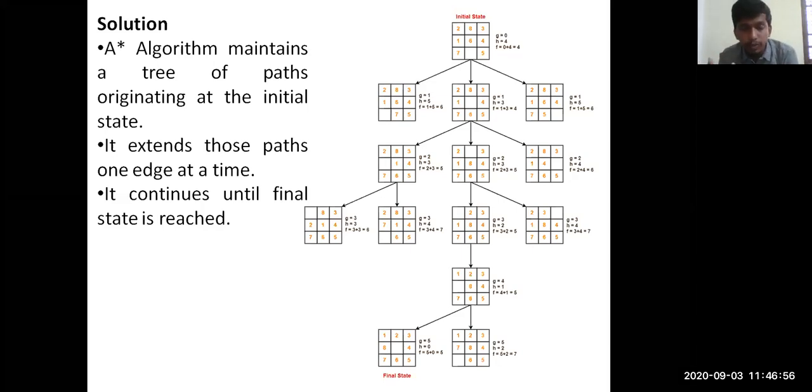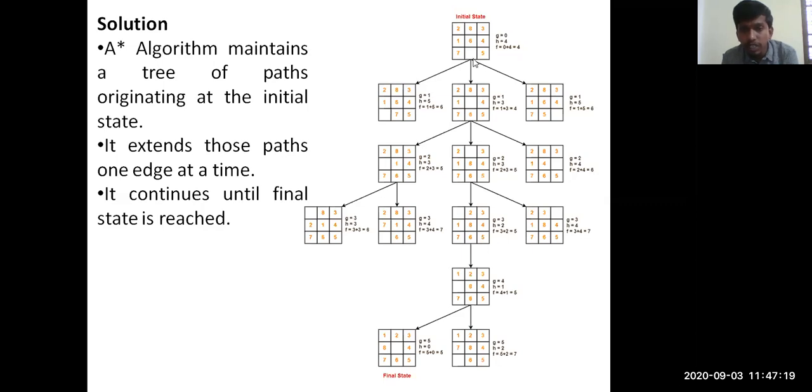Coming to your examination point of view, you need to answer the question in the same manner. Because you have the f value equal to 5 at both places, you need to use both these nodes for further traversal, and whichever gives you the lesser value, that value should be considered for the further movement. That's how you need to move forward.